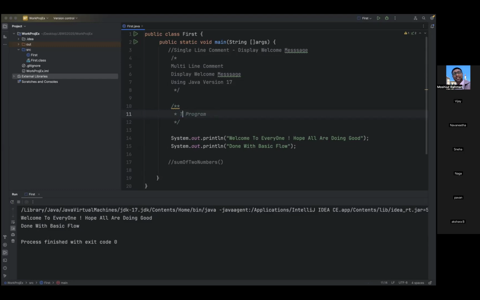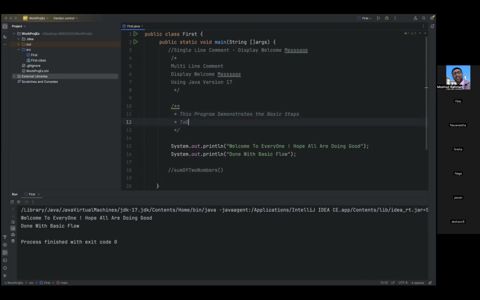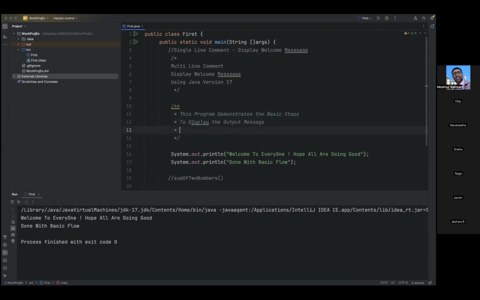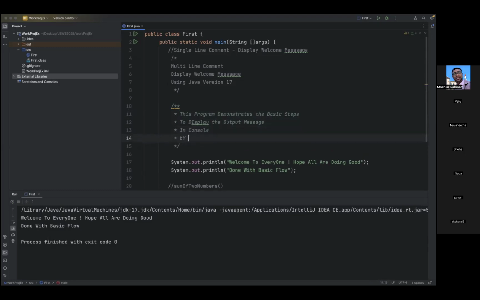This program demonstrates basic steps to display the output message in console by using class, comma, by using keywords.